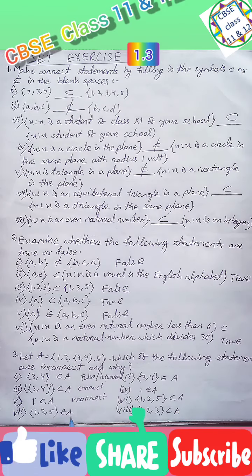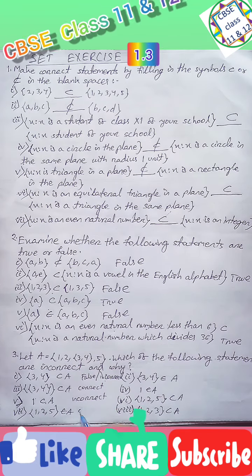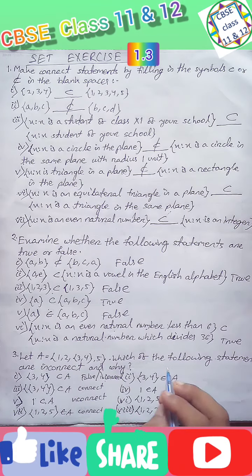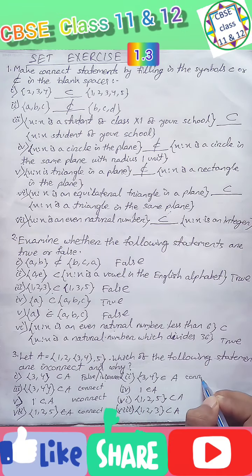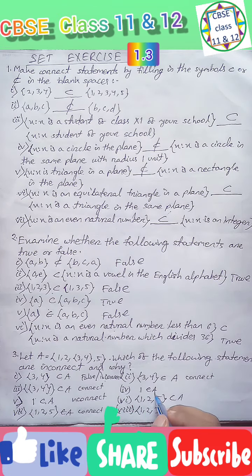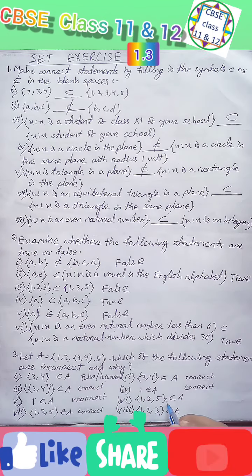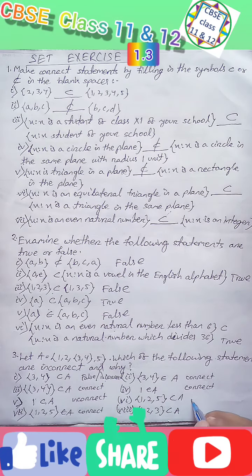{1, 3, 5} belongs to A: that is correct. {3, 4} belongs to A: that is correct. 1 belongs to A: that is correct. {1, 3, 5} subset of A: that is correct.